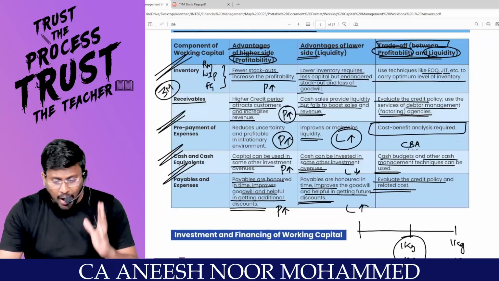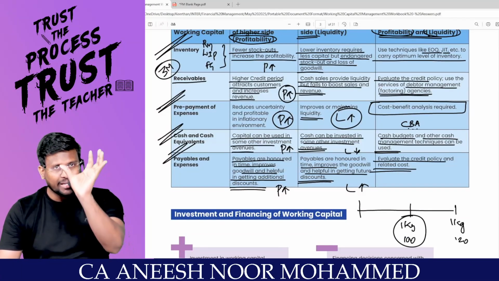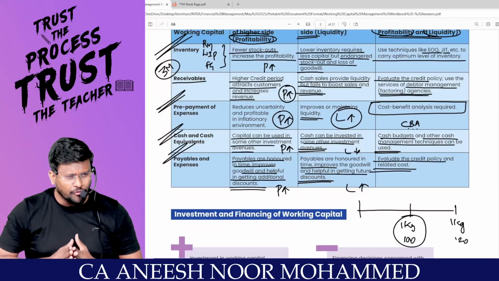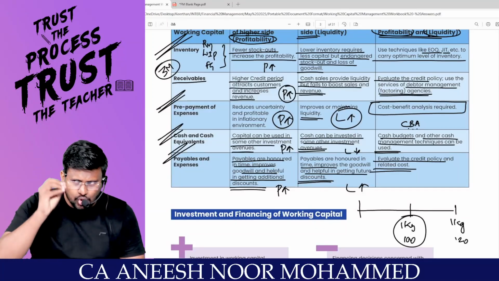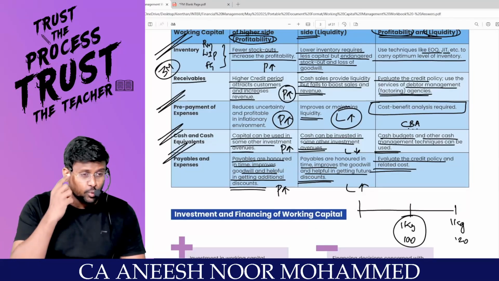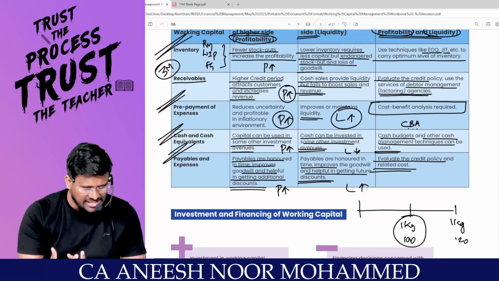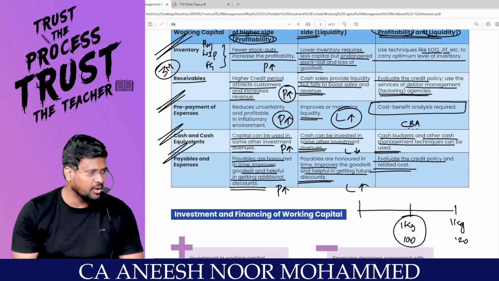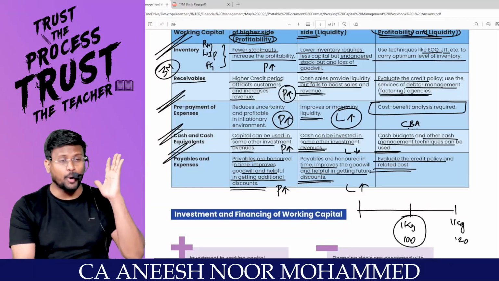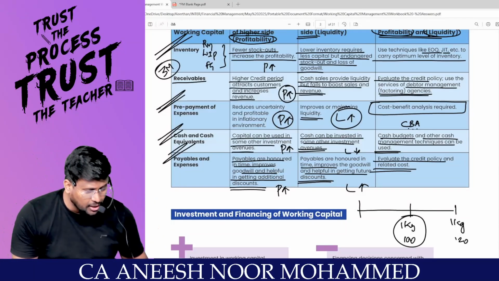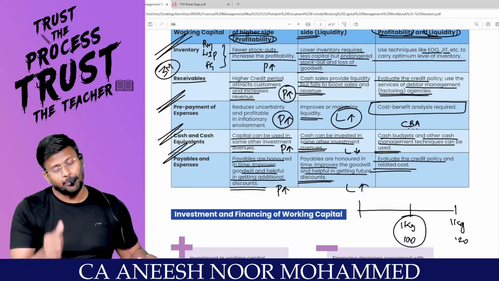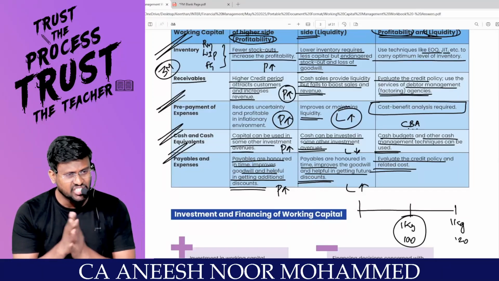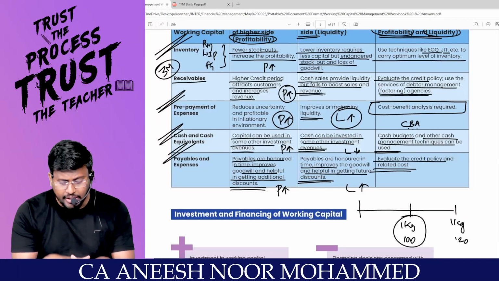That means what this chapter is saying is that working capital management is like the body of a human being. In that body, sir, we have some important components. We have to take care of eyes, legs, hands, nose, every internal organ. Every organ needs proper attention. If one organ goes wrong, then either profitability will get affected or liquidity will get affected. In a business organization, neither profitability nor liquidity should get affected.